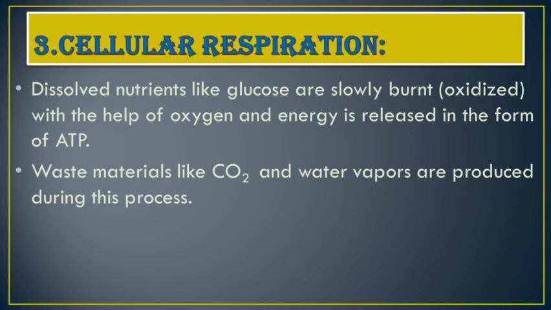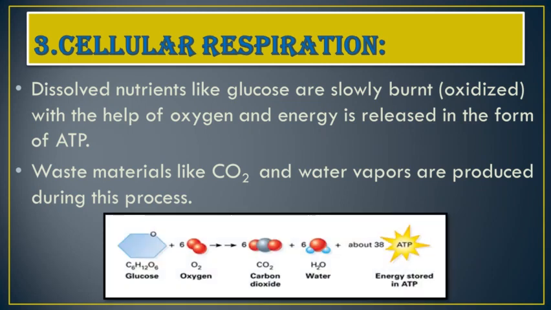Now the cellular respiration can be summarized as follows. The whole equation of cellular respiration can be represented in the picture. Here we can see the glucose is oxidized. That means it reacts with oxygen, and it releases carbon dioxide and water, and during this a huge amount of energy is produced in the form of ATP, or adenosine triphosphate.